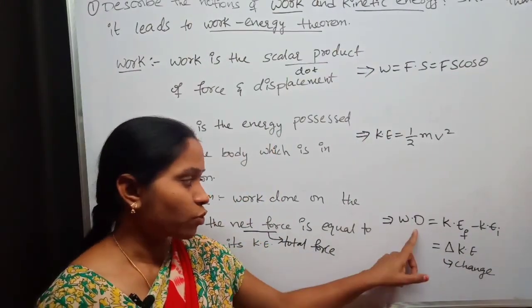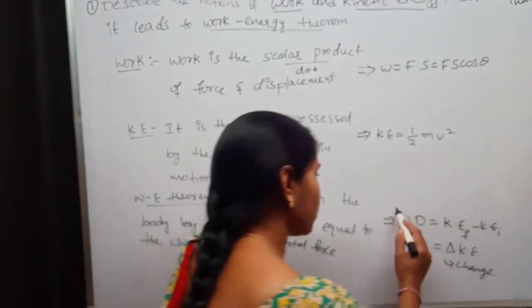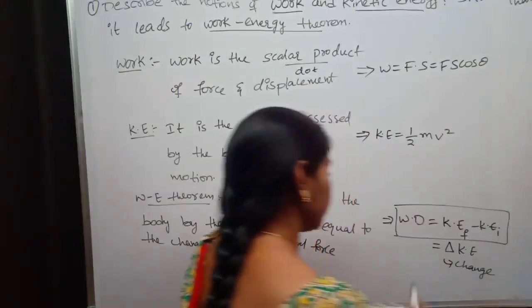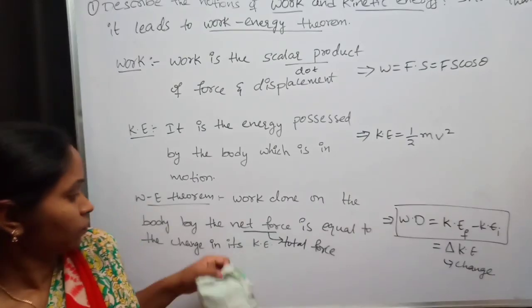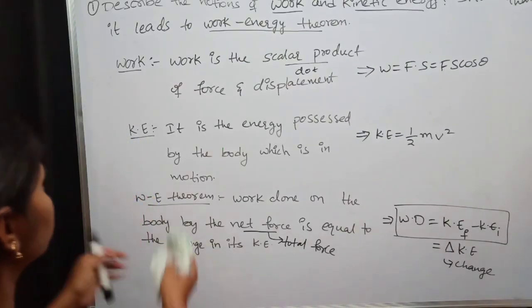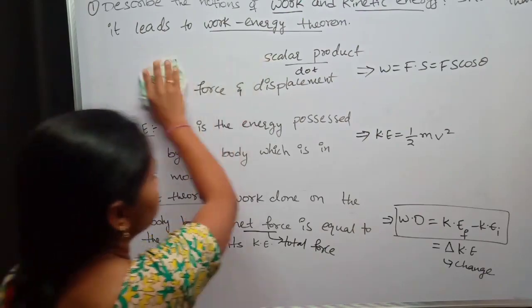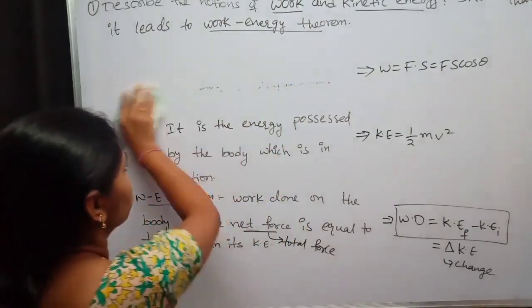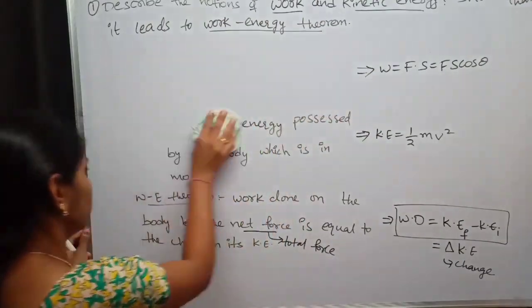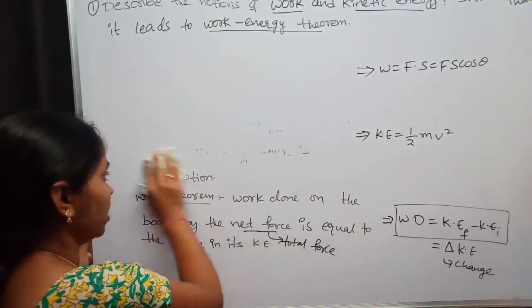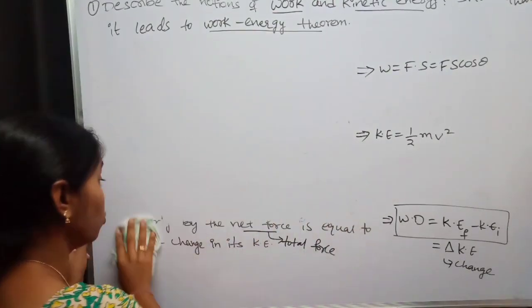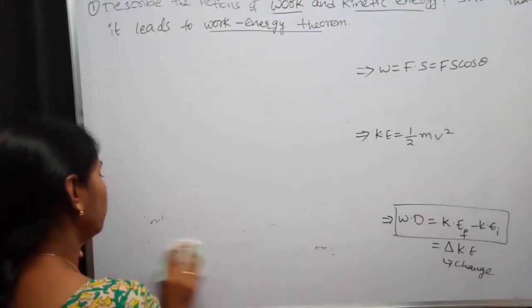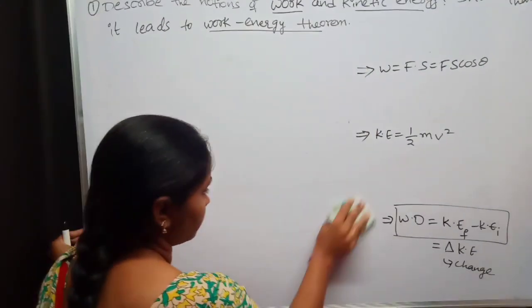Okay, let's prove this. Just copy this one. So what I am doing is I am going to consider a body which is in motion because of the force acted upon it.